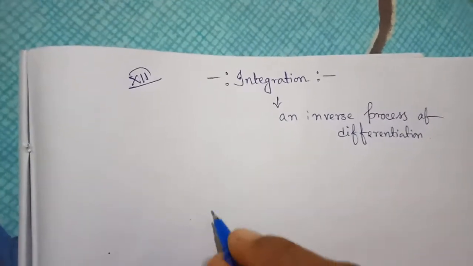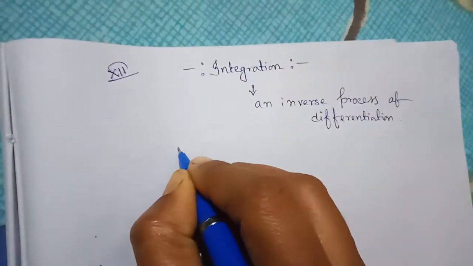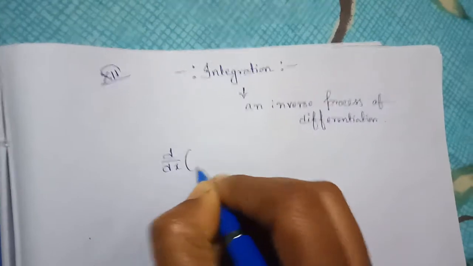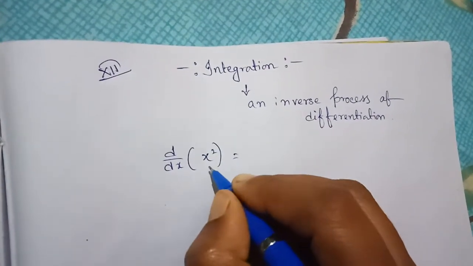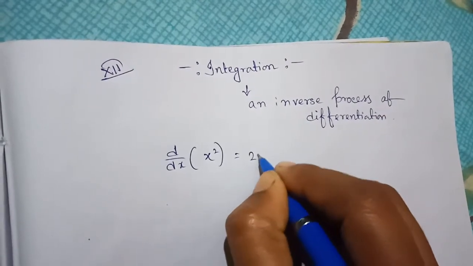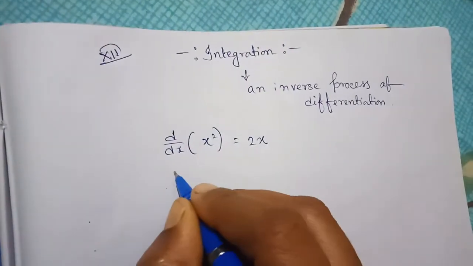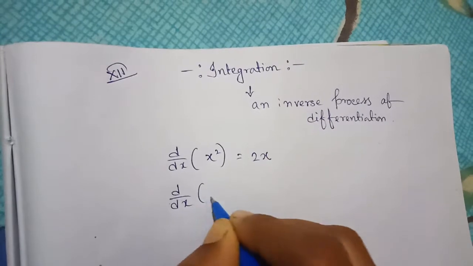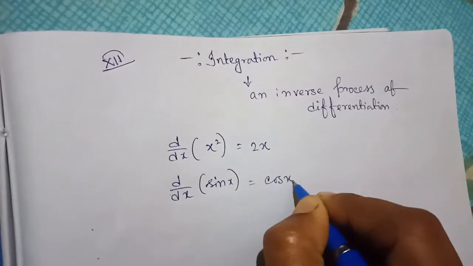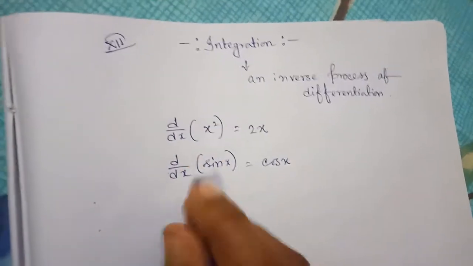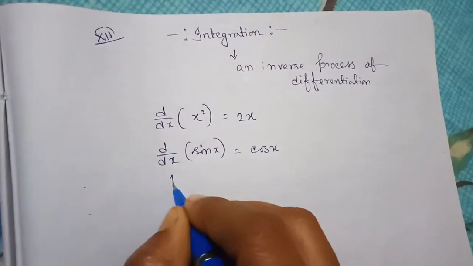Now suppose you all know that d/dx of x square will be 2x. d/dx of sin x will be cos x. Like that, you can find any d/dx.